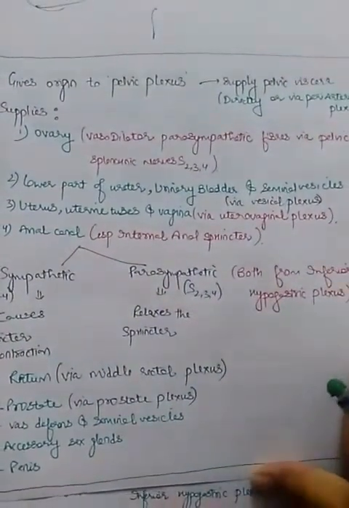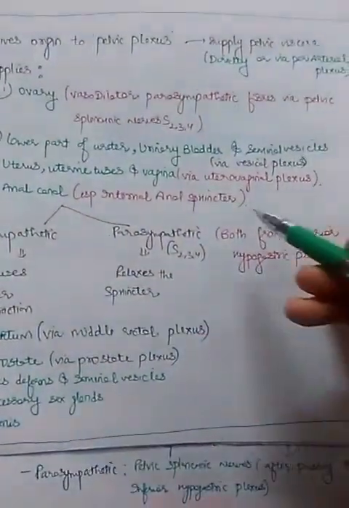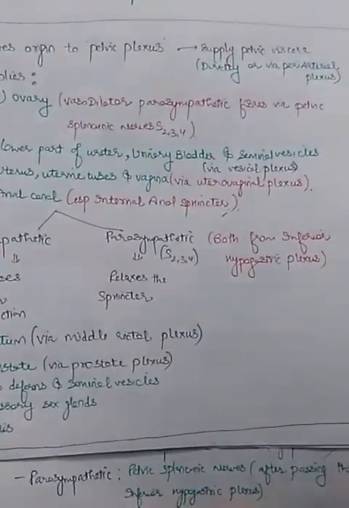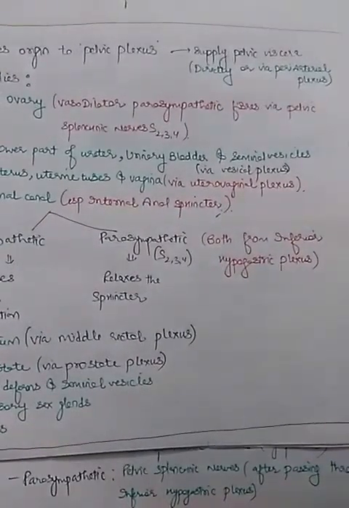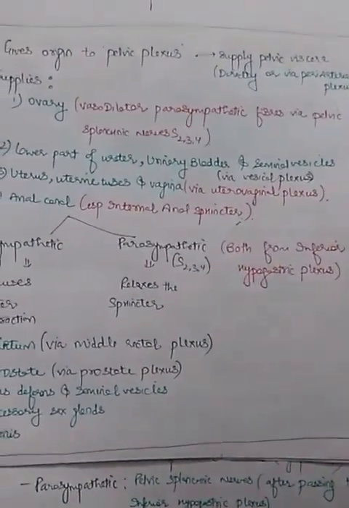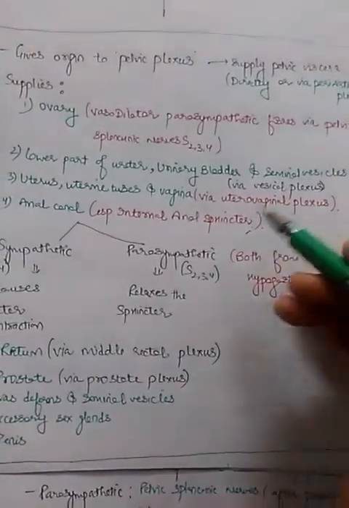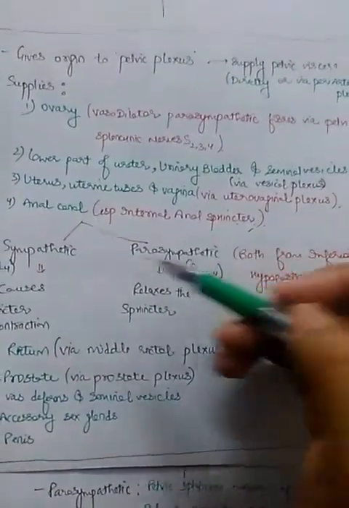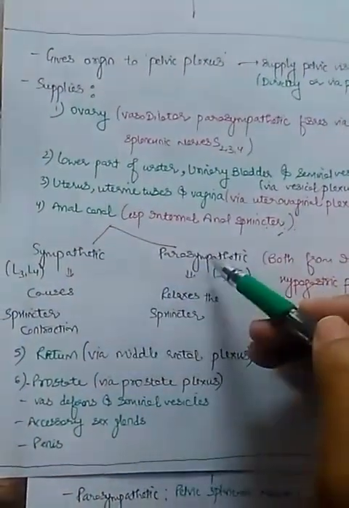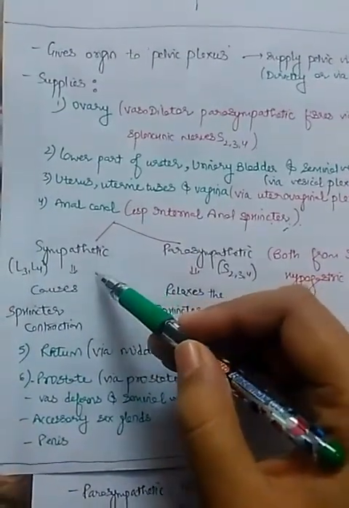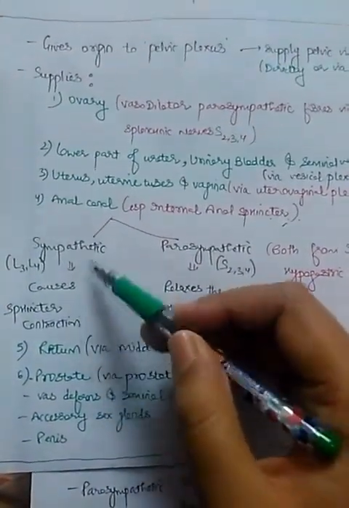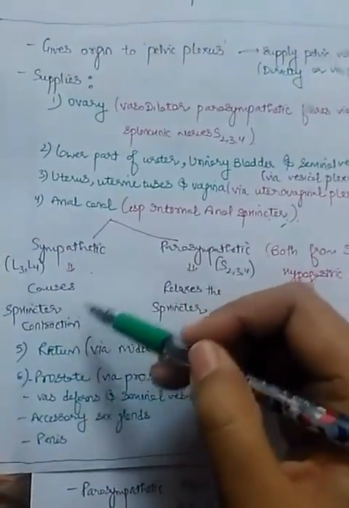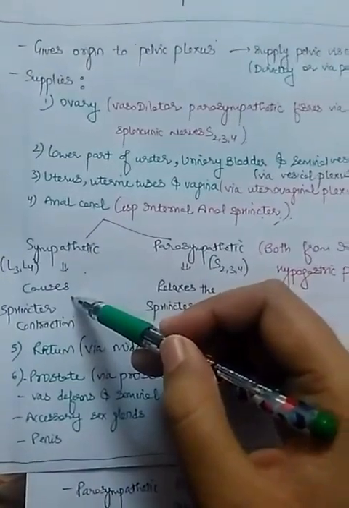In the anal canal, especially the internal anal sphincter, don't confuse it when an external anal sphincter question comes. You should know that the external anal sphincter is somatic, so it will be supplied by the pudendal nerve. And the internal anal sphincter is visceral, so it will be supplied by the autonomic nervous system, which consists of sympathetic and parasympathetic. Sympathetic supply here is by L3, L4, via both the superior and inferior hypogastric plexus.